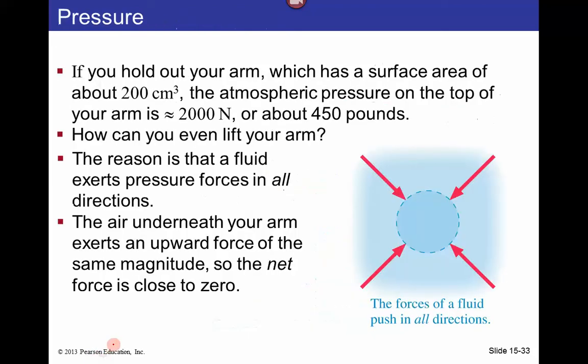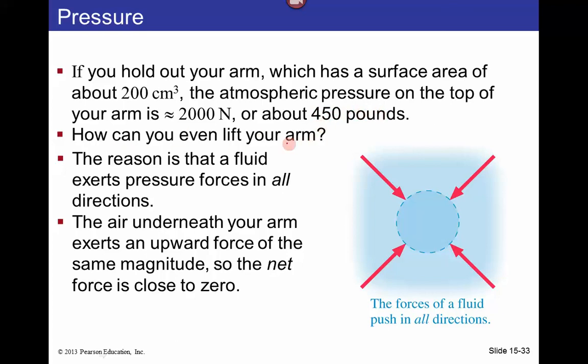So here is a nice question. If you hold out your arm, which has a surface area of 200 centimeters squared, the atmospheric pressure on the top of your arm is 2000 newtons. 2000 newtons is about 3 times the weight of a person that weighs 160 pounds, right? So, yeah, about 450 pounds.